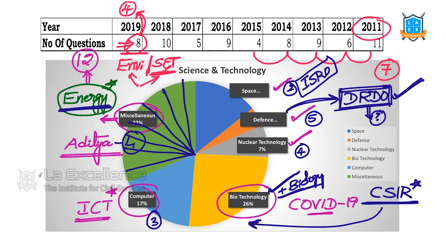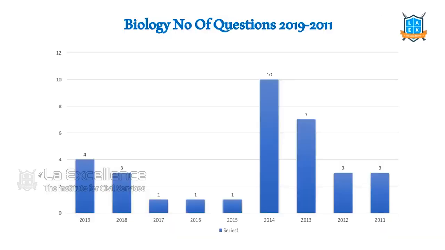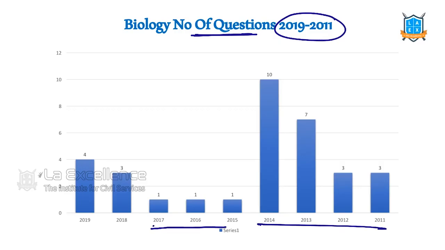Right? Now let's go through the high yielding areas and then identify certain current issues for this session. Basic biology questions: in the last 8 years there were many questions earlier. Slowly its weightage started reducing, and in the past 2 years they are asking basic biology questions to the tune of 3 to 4 questions. We can expect the same trend.